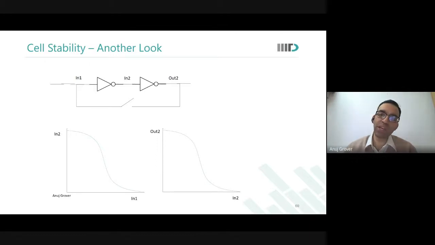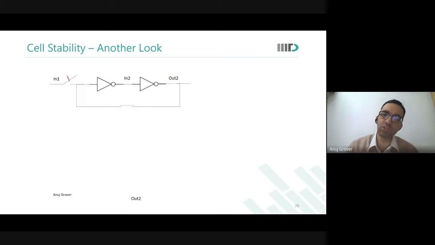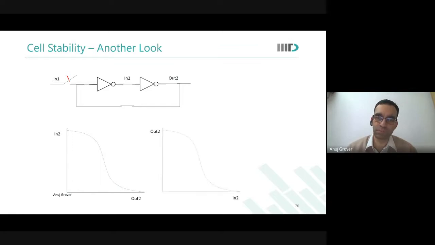So now what I do is I close the switch and I open this. So N1 is no longer connected. Now both my curves are between N2 and out2. I've not changed anything. I've just, instead of N1 over here, I've changed out2 there. Now both the curves are between N1 and N2 and out2. So I can actually bring them together and overlap them. Can I? So when I do that, what I get is a butterfly curve like this.